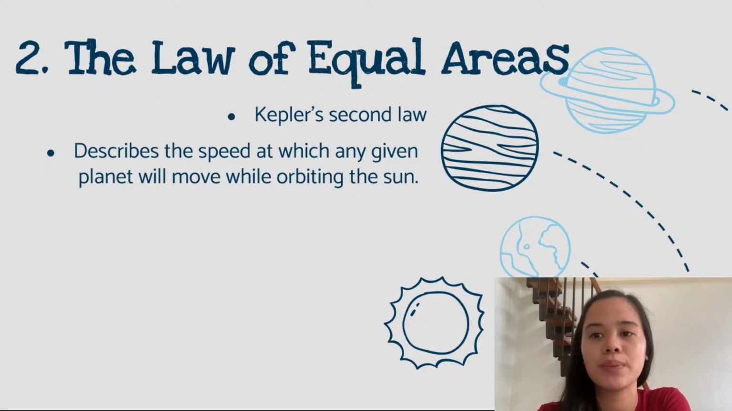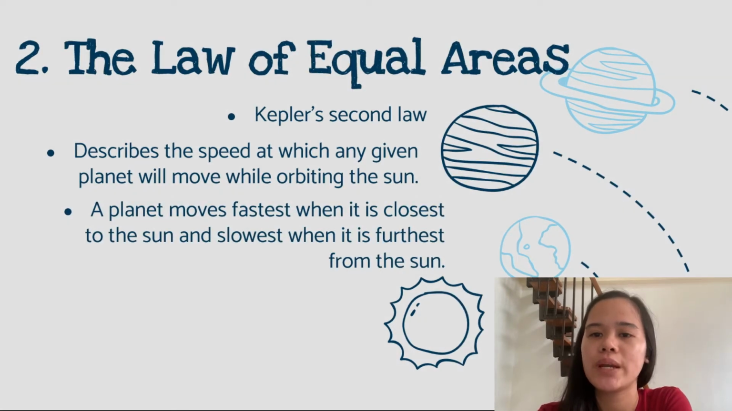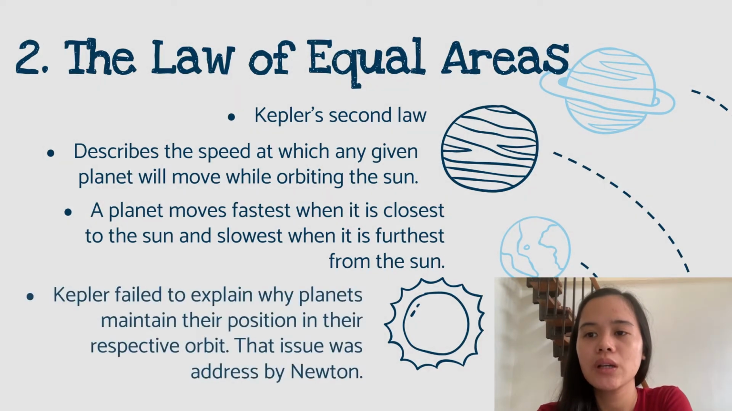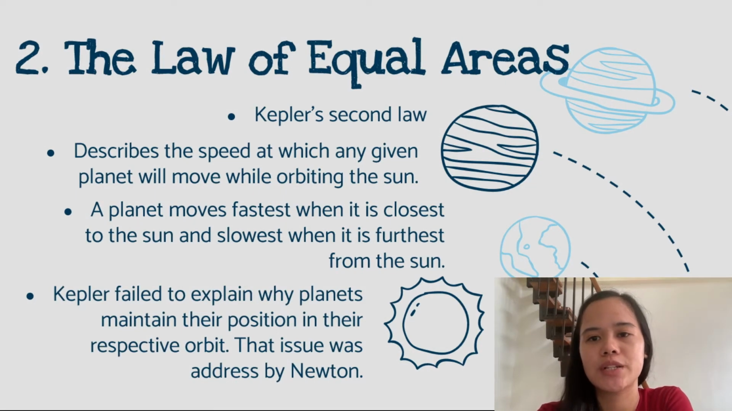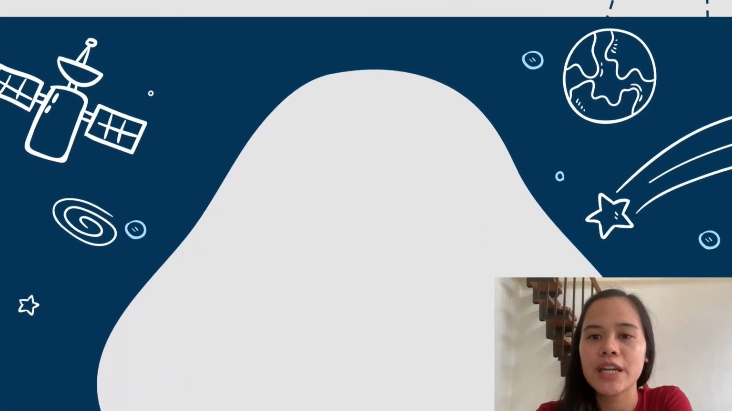the speed of the planets when moving in the orbit around the Sun. He also said that the speed at which any planet moves through space is constantly changing, and a planet moves fastest when it is closest to the Sun and slowest when it is furthest from the Sun. However, an issue was addressed by Newton when Kepler failed to explain why planets maintain their position in their respective orbit.